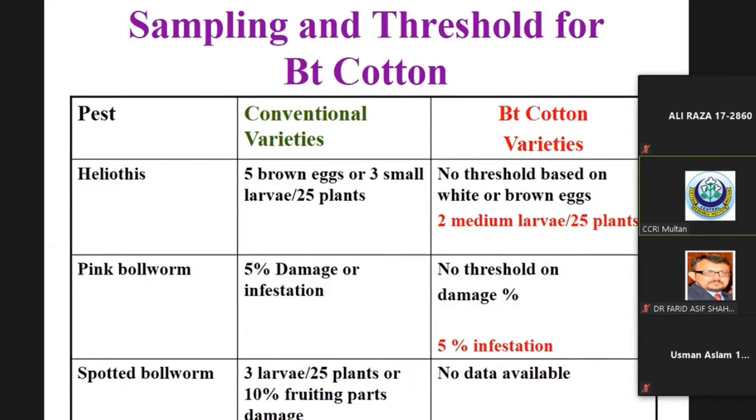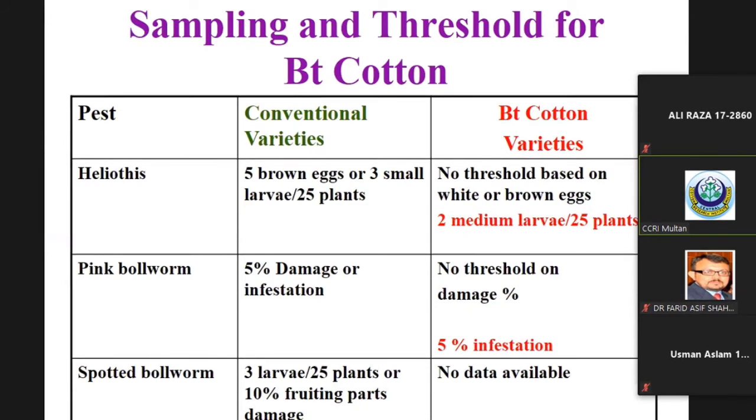Sampling is very important, but sampling for BT cotton and non-BT cotton is totally different. For Heliothis, 5 brown eggs or 3 small larvae, as we discussed earlier, but that is for the conventional varieties. For the BT varieties, 2 medium larvae per 25 plants.